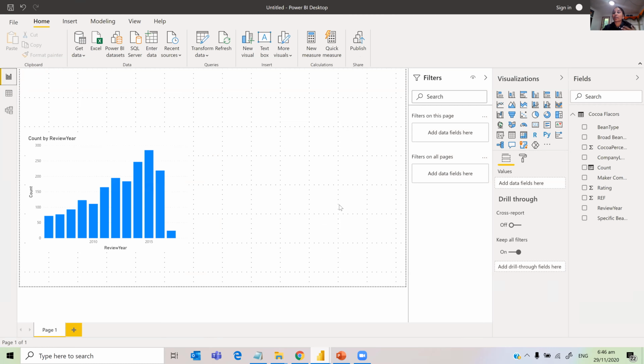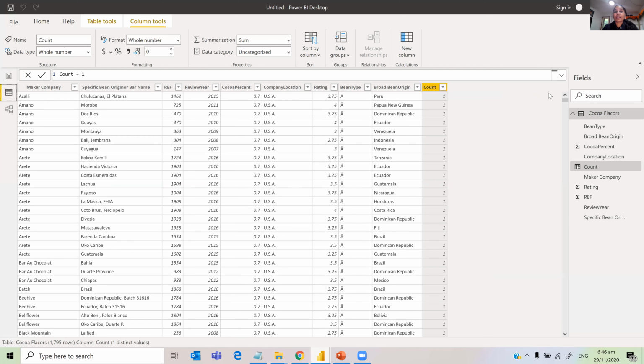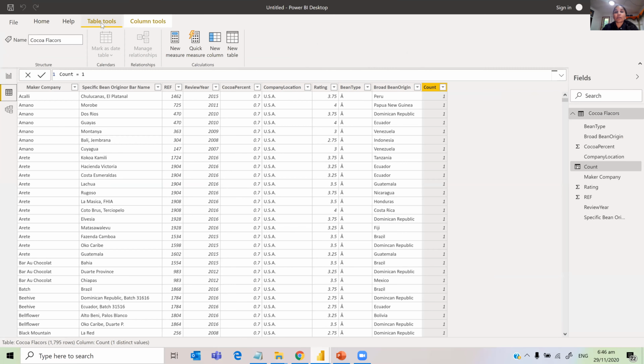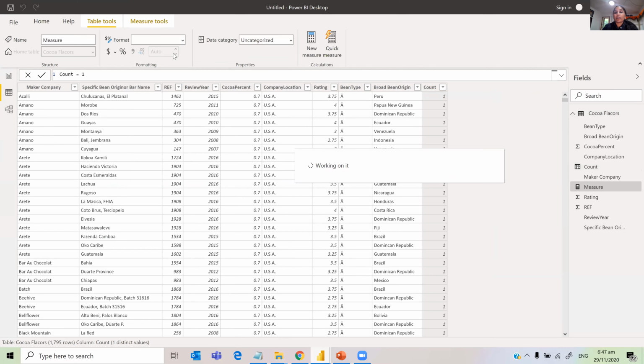This data set is not a great data set for displaying the measure, but I'll just try and create a measure. To create the measure, if you go to the table tools, you have new measure. So I'm just creating a new measure.